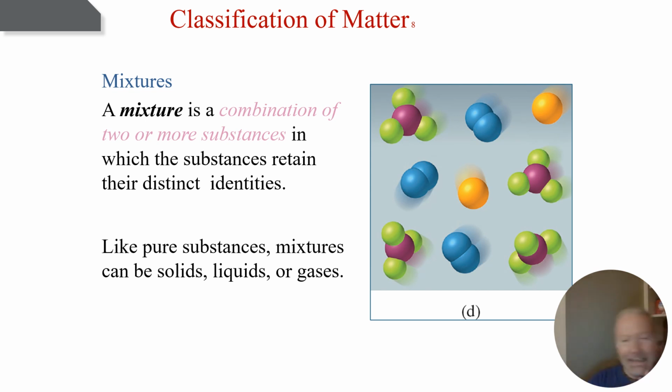Now, that doesn't apply to what it looks like overall. It might look like it's all the same substance. We might not be able to just look at something and tell if it's a different substance, right? We can't always do that. Most of the time, we can't do that. We can't look at the air and see that the air isn't pure. We just know that. Okay, so like pure substances, mixtures can be solids, liquids, or gas. So mixtures too can become solid, liquids, or gas with respect to their physical states.